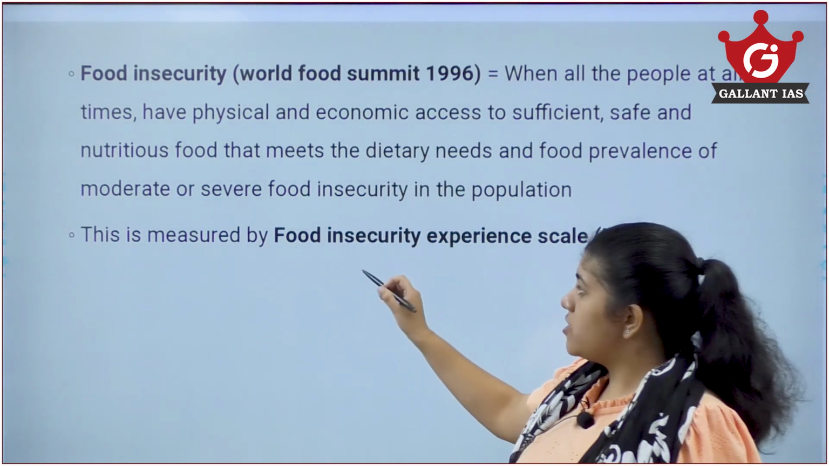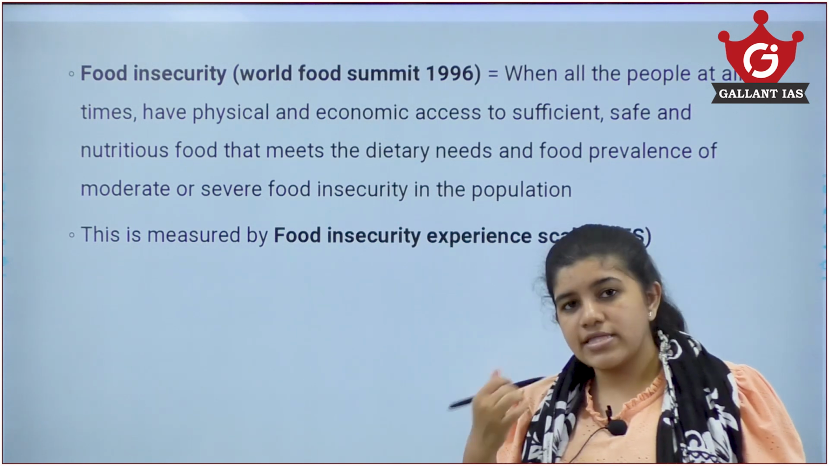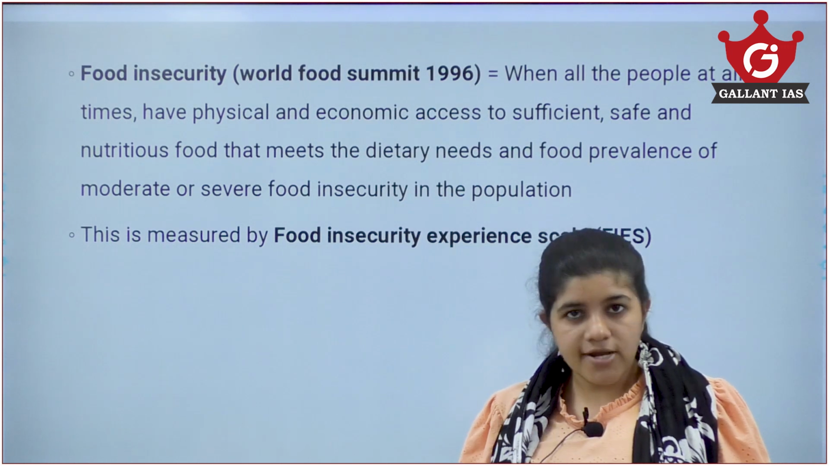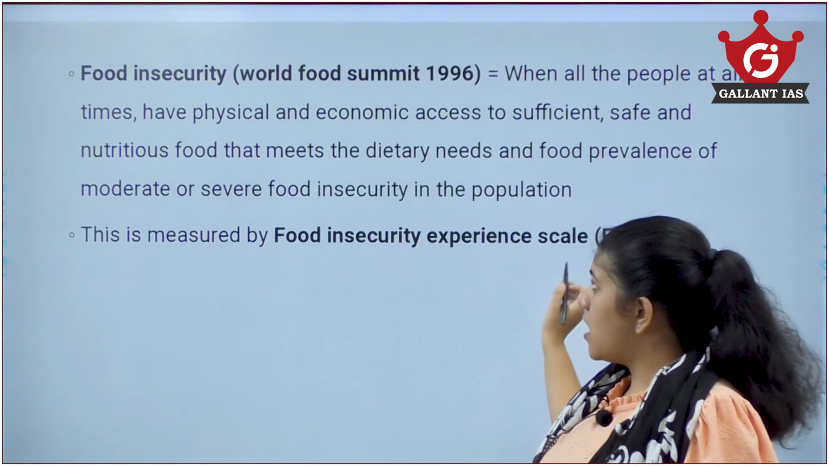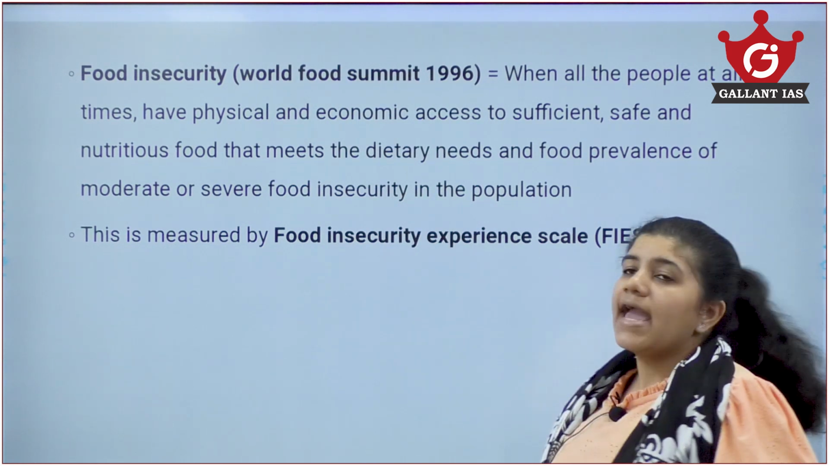Now, this is measured by the Food Insecurity Experience Scale. This is a set of questionnaires where they ask people if they are getting the required nutrition, food or the necessary goods. So food insecurity is measured by the Food Insecurity Experience Scale.